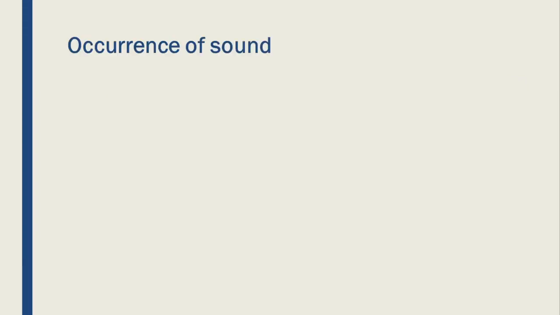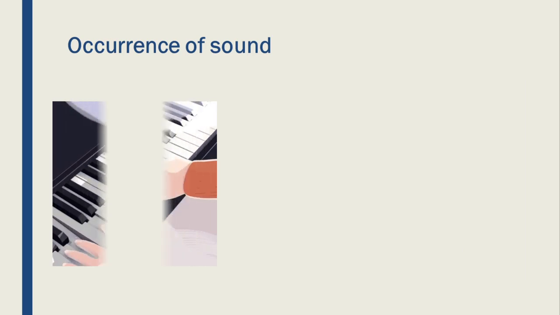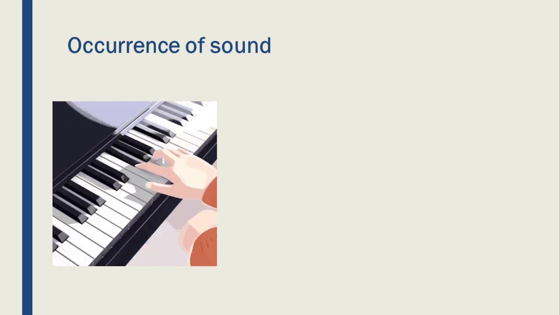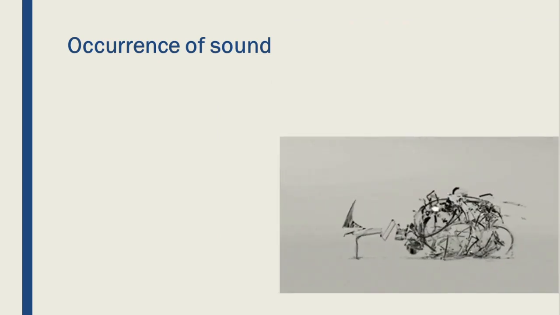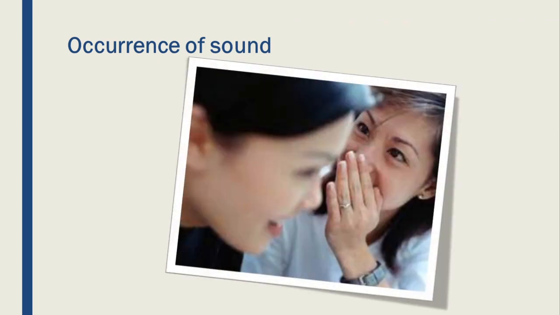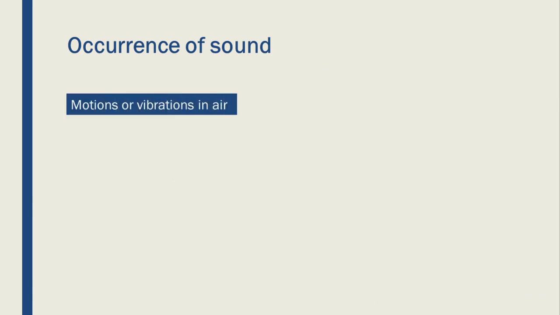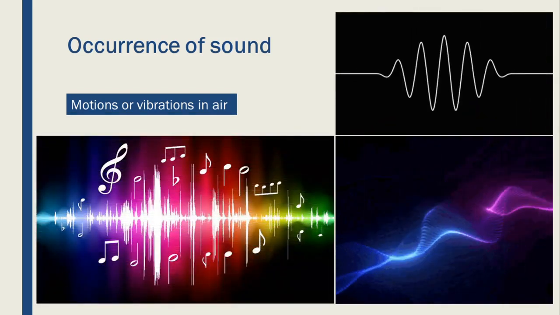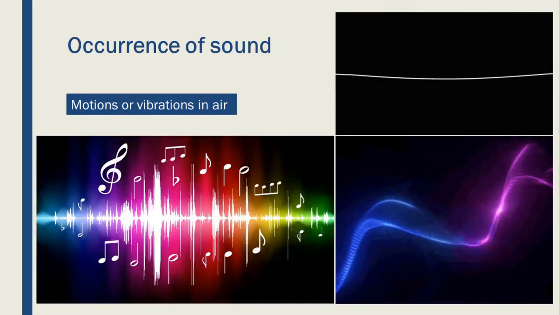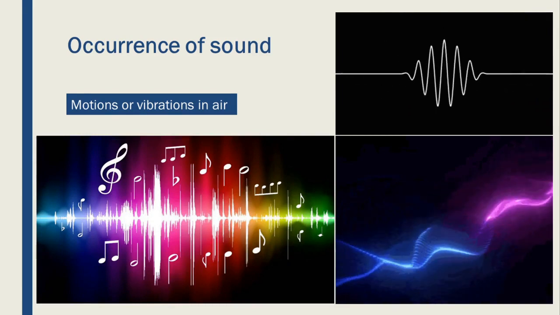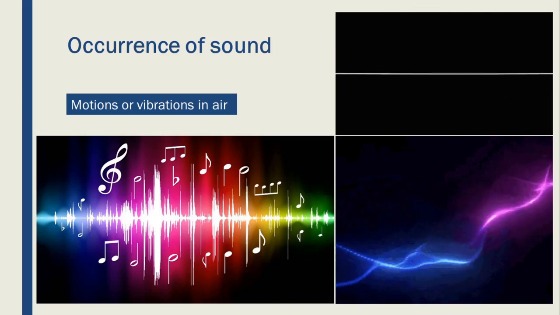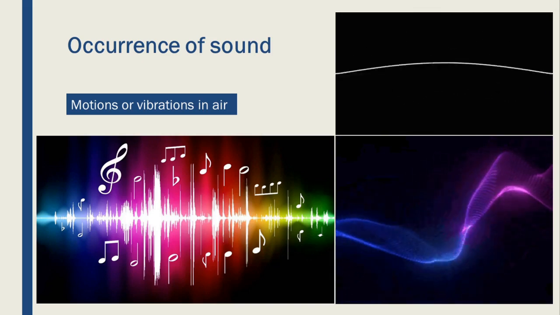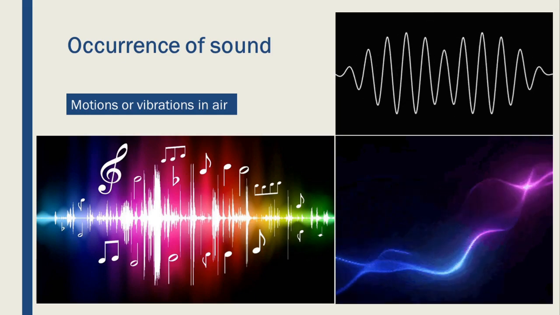The occurrence of sound can be playing a musical instrument or chirping of birds or breaking of something like wine glass or conversation between people and so on. We are able to hear all these sounds. All these sounds cause vibrations in air or variations in air pressure, and these variations in air pressure form sound waves that are gathered by our ear. These vibrations stimulate the ear and sound is heard. Let us see how this happens.